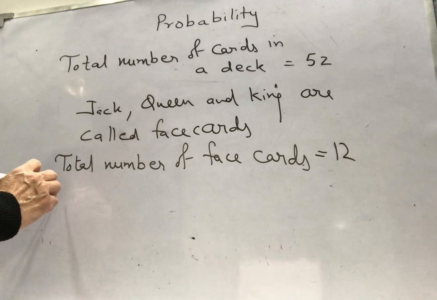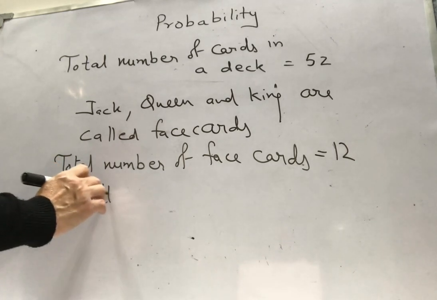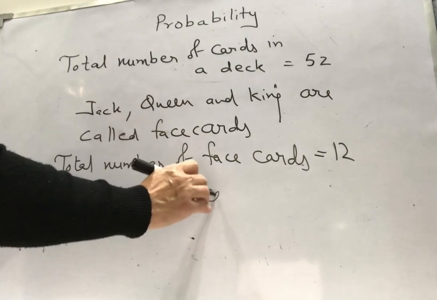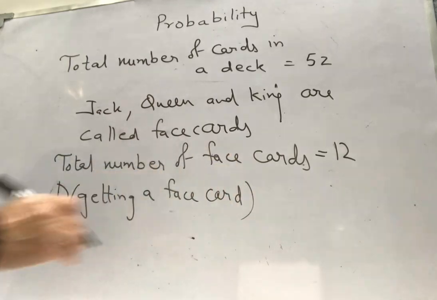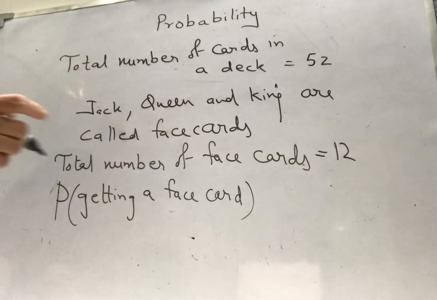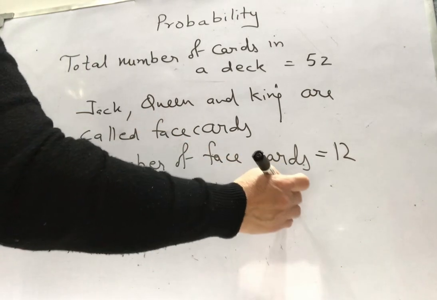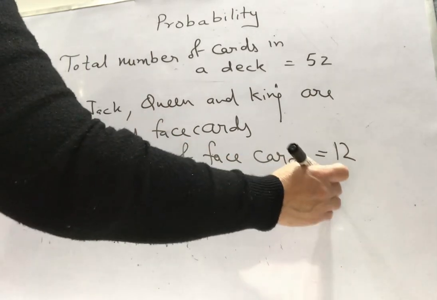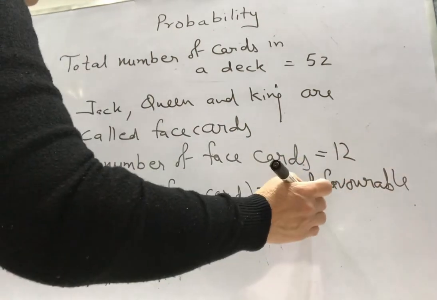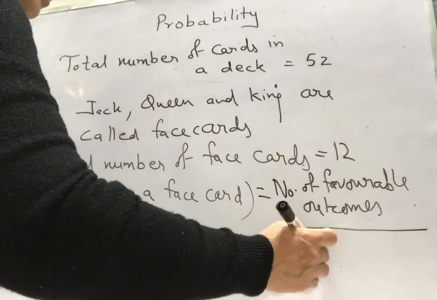So whenever they are asking probability, if they are asking probability of getting a face card, so I'll be successful how many times? 12 times, because when you will see your deck of cards, 12 face cards are there. So always write the formula. This is number of favorable outcomes upon total number of outcomes.